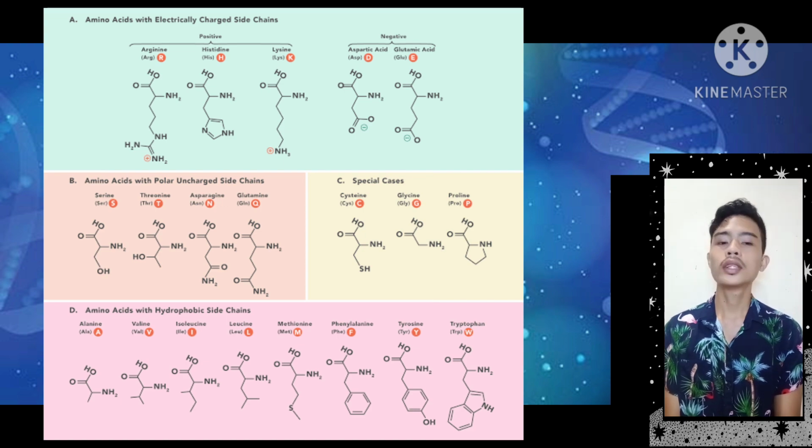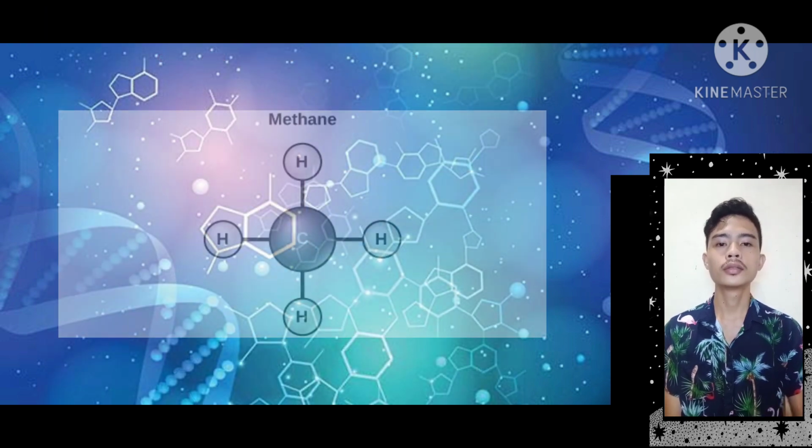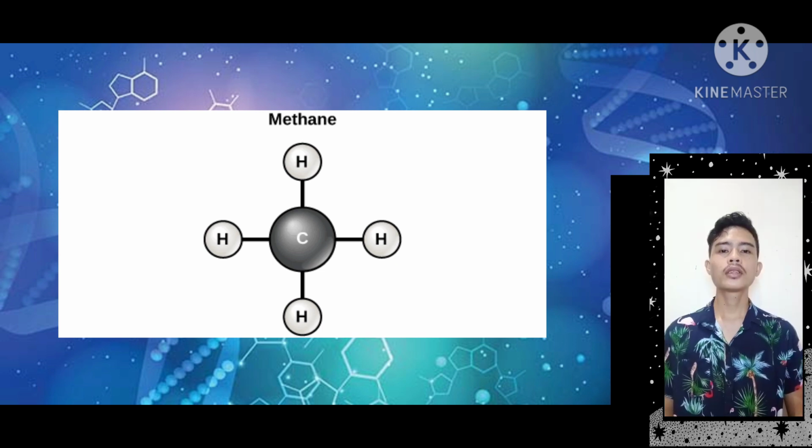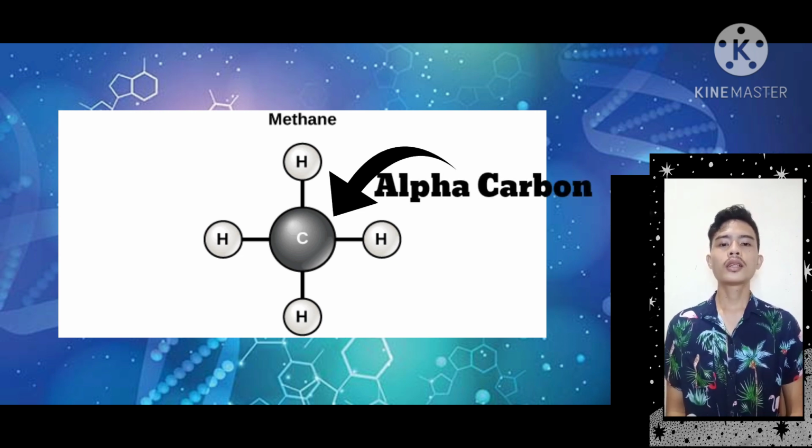Here's an example of a simple organic compound. This is called methane. Methane has a single carbon and 4 hydrogen atoms, and the one in the middle is called the alpha carbon. The alpha carbon is the first atom that attaches to a functional group.